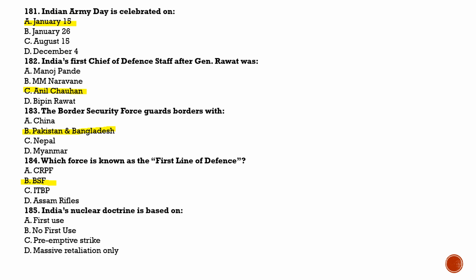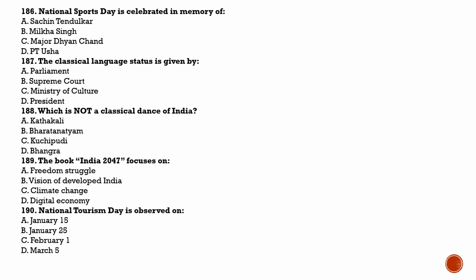Next is question number 185. India's nuclear doctrine is based on, and this is a very important question. For this, option B will be correct, no first use. Next is question number 186. National Sports Day is celebrated in memory of, and the answer for this is option C, that is Major Dhyan Chand. And based on this, awards are also given to sportsmen who have excelled in their respective fields.